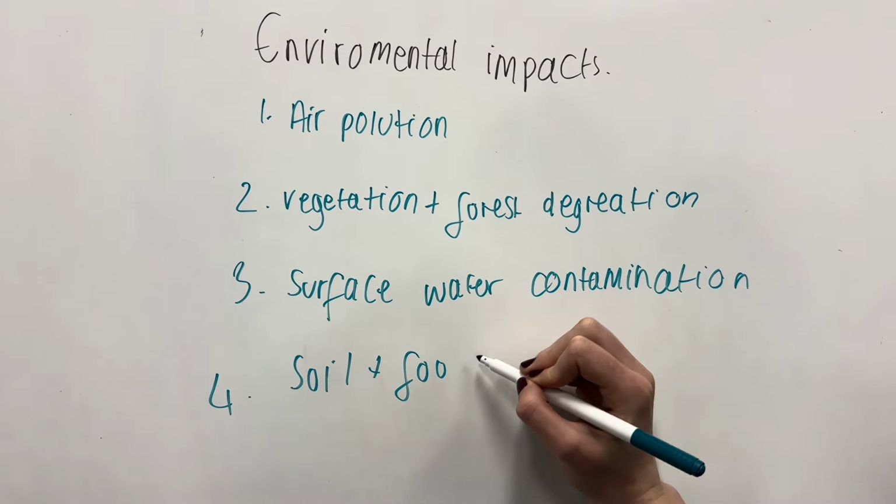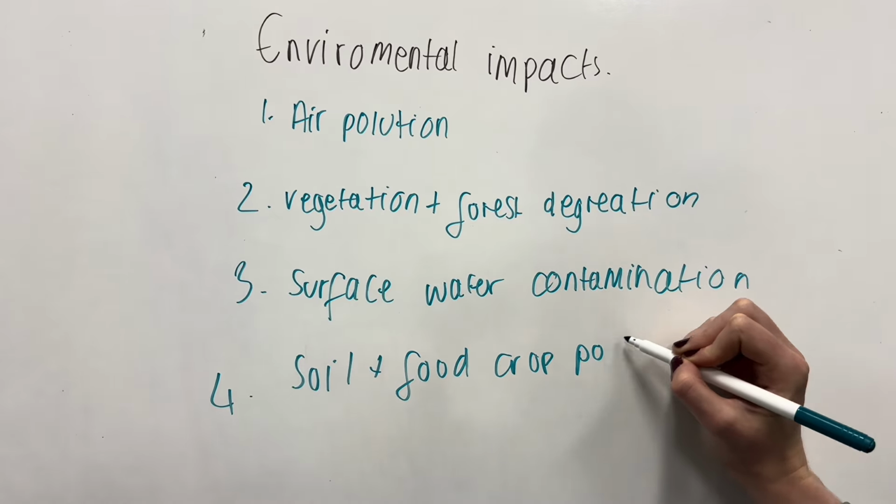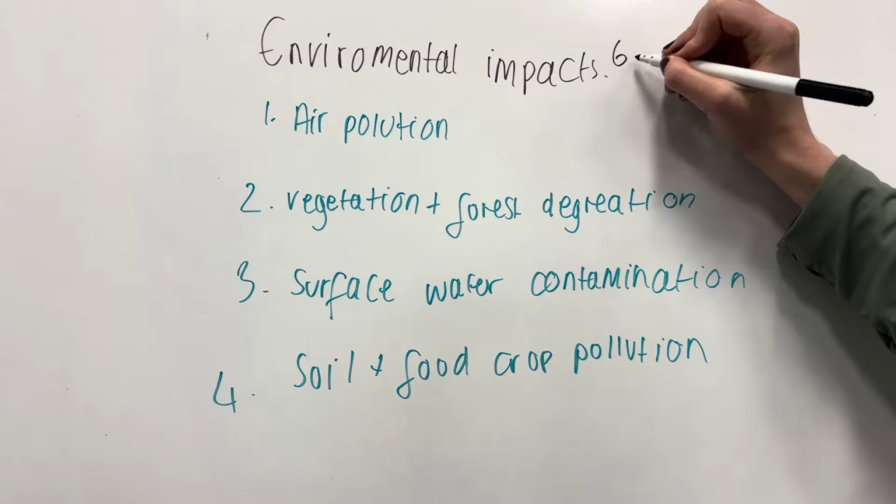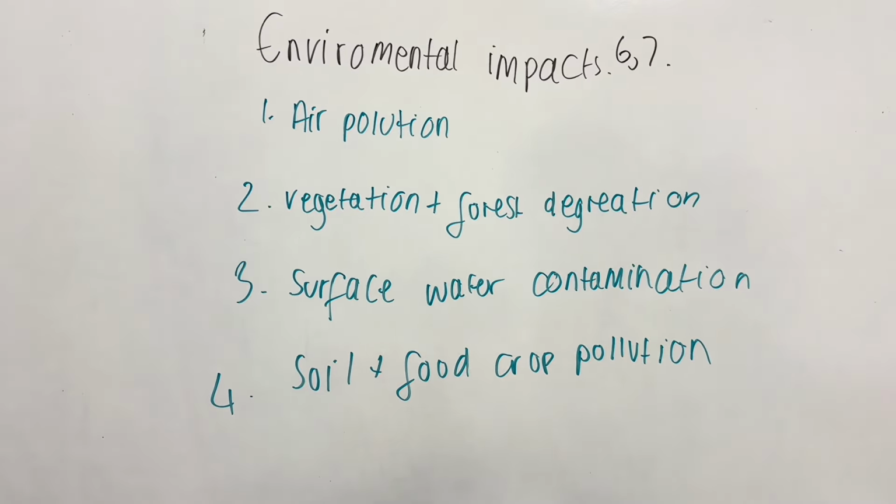Soil and food crop pollution. Mining contaminates soil, which mixes with toxic substances and can be spread onto agricultural areas, causing crops to absorb them and get into the food chain.